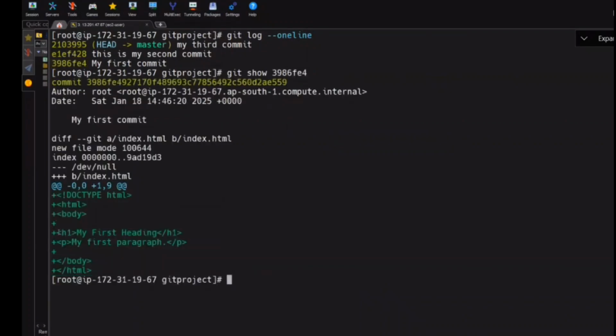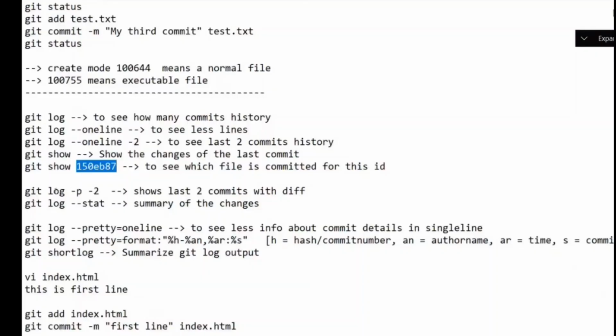You see this? What are the things I have added here? It shows green color. Plus meaning added. Minus meaning removed. You all understood how to see exactly which commit and the details of this commit? What's the command that we use here? Git show. Is it clear? And then here, guys, these are all related to git log only.